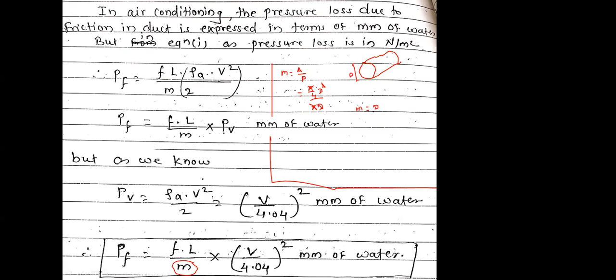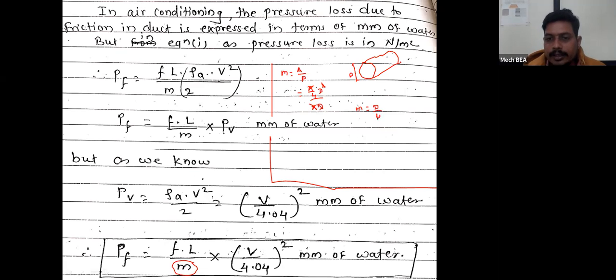So for circular duct, if I want to calculate the loss of pressure because of friction, for your GATE exam, this question may be asked. That means they will provide the numerical, and by using such equations, they will ask you to calculate the value of loss of pressure because of friction. So in that problem, if they provide the duct shape as a circular duct, then instead of m, we have to put the value as d by 4.